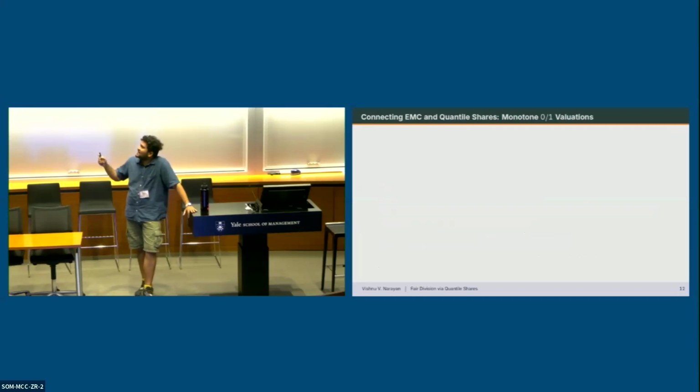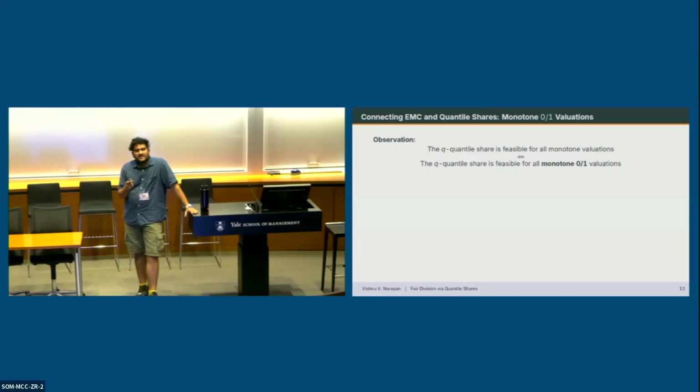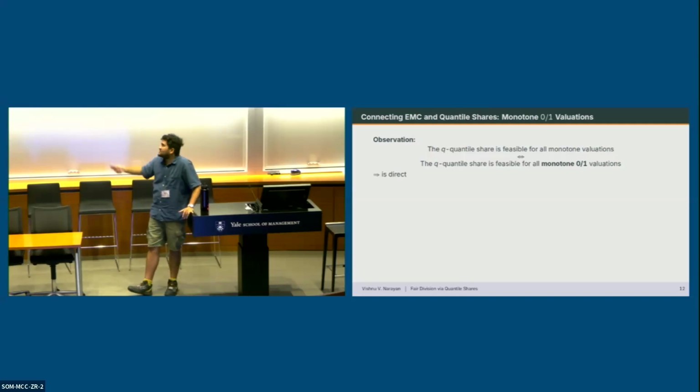So how do we connect the Erdos matching conjecture and quantile shares? The first thing we have to do is reduce the quantile shares problem to considering only monotone 0-1 valuations, where the value of every bundle is either 0 or 1. So observe that the Q quantile share is feasible for all monotone valuations if and only if it's feasible for monotone 0-1 valuations. The one implication is, of course, direct.